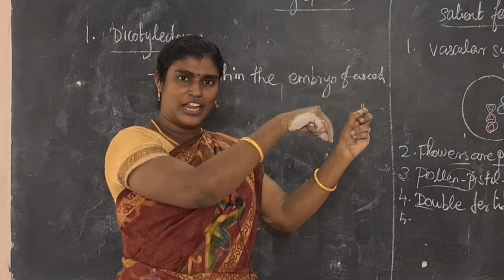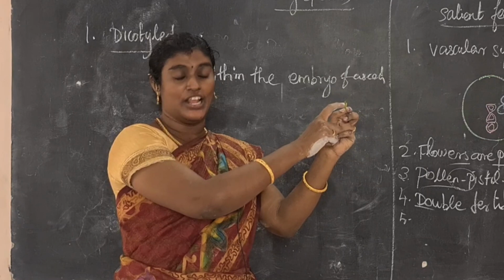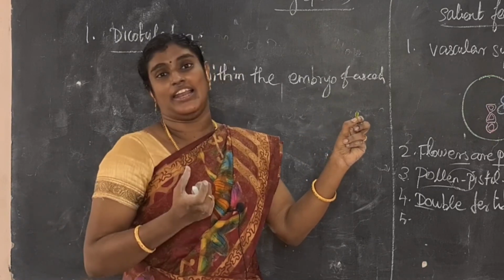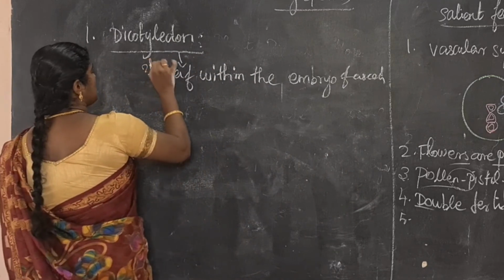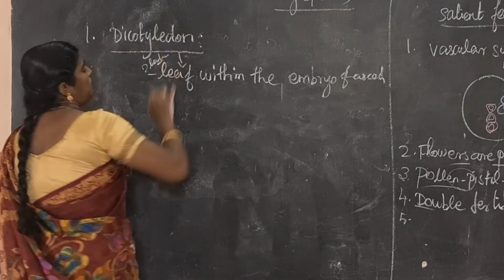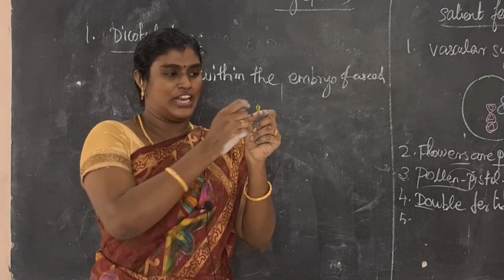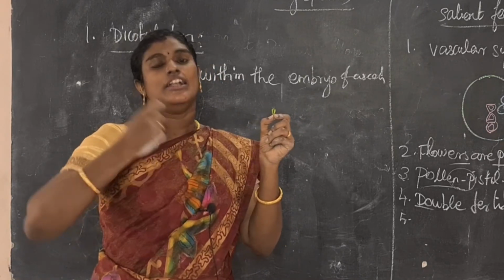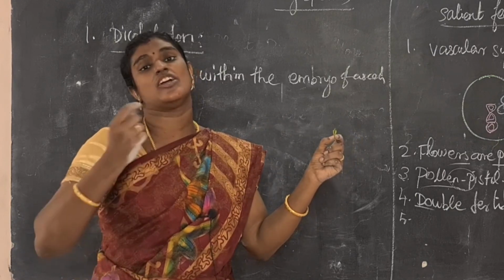Where is it present in the leaf? Within the embryo. It is inside the embryo. That is called cotyledon. So what is the meaning of dicotyledon? Two leaves. Two leaves present within the embryo of a seed. When two leaves come from it, that is called dicotyledon. In Tamil, they call it irubitthilai, that is called dicotyledon.